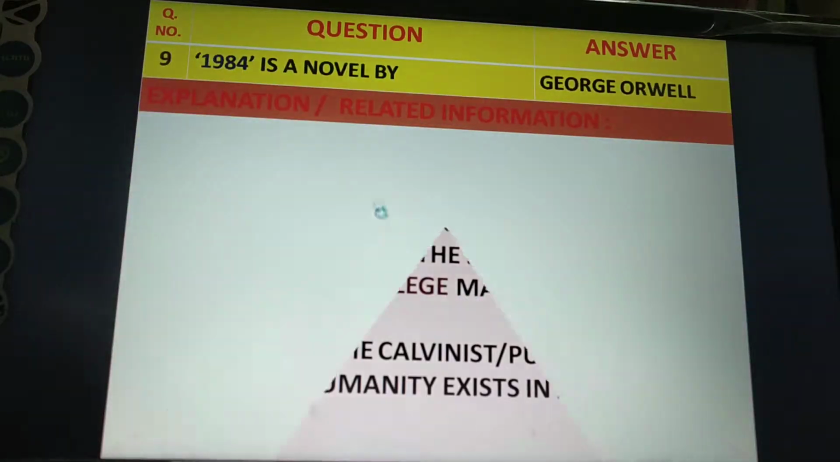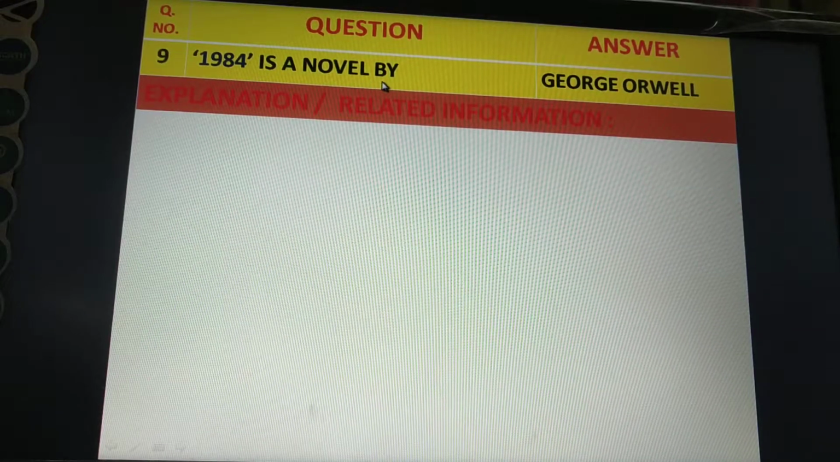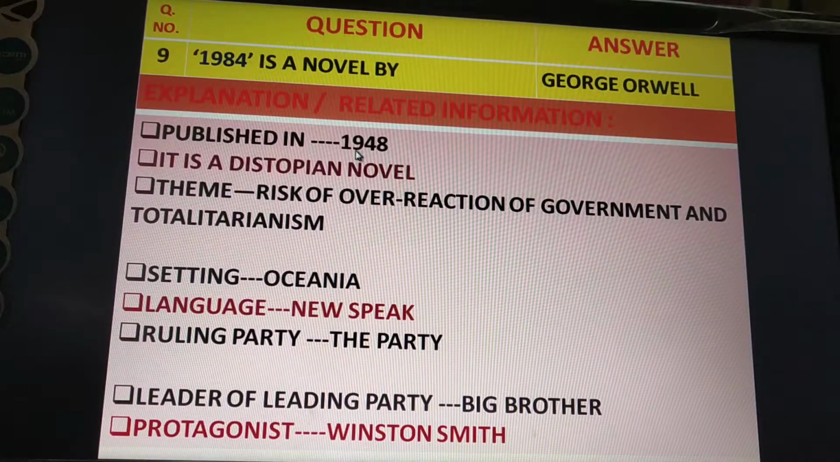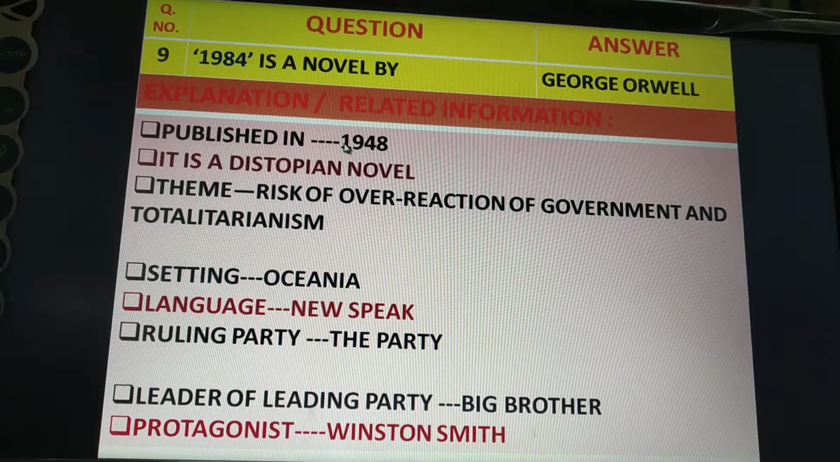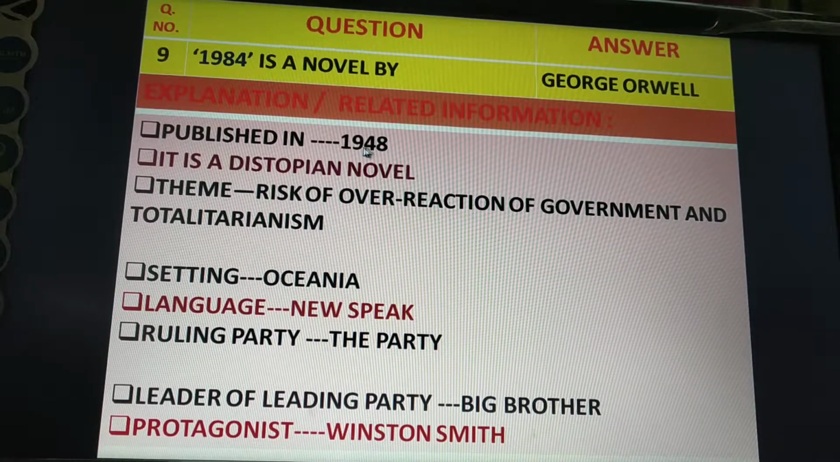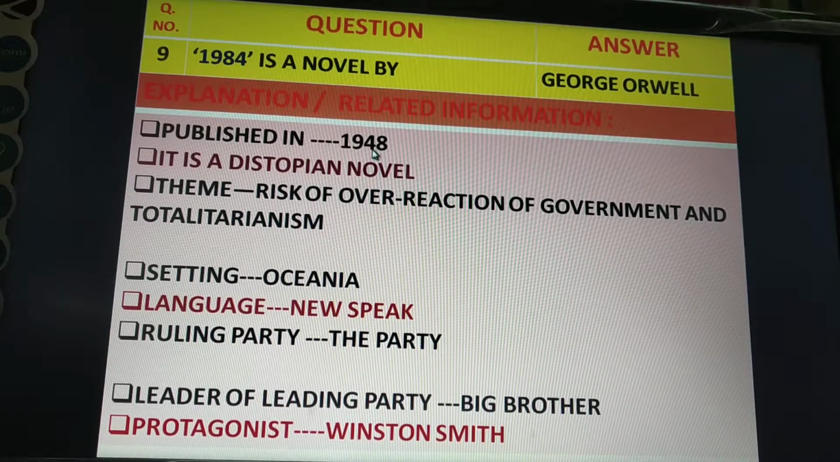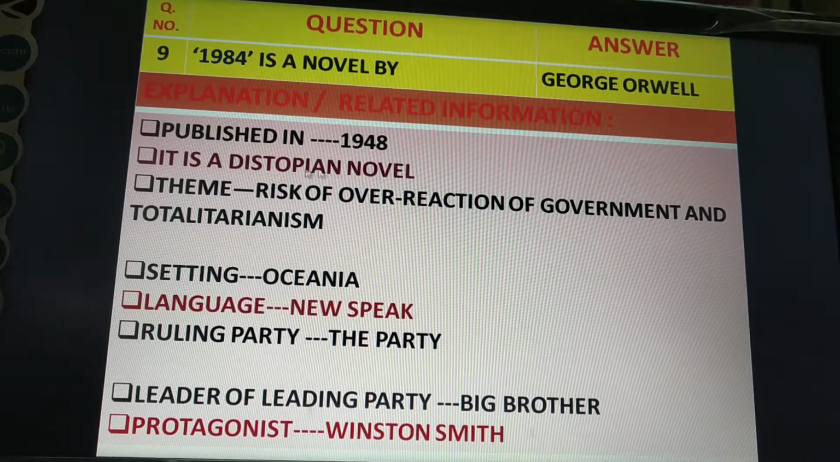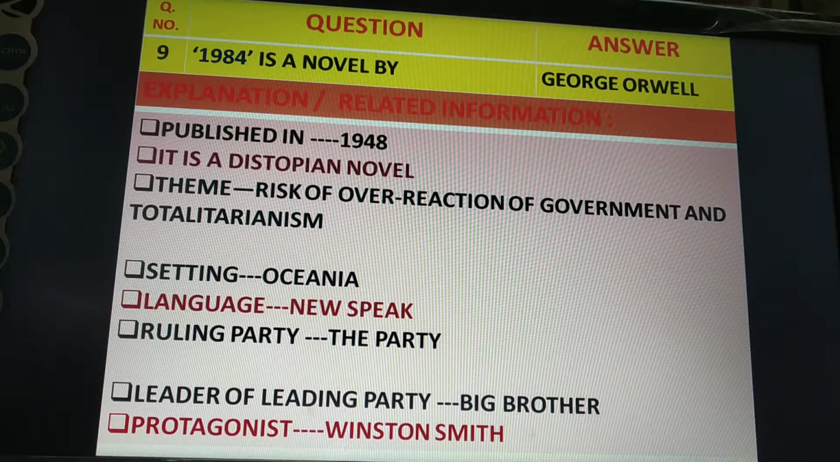Next question. 1984 is a novel written by George Orwell. It was published in 1949. See, 1919, 84, 48. You can remember this publication year in this way. It is a dystopian novel. Dystopian novel is the antonym of utopian novel.